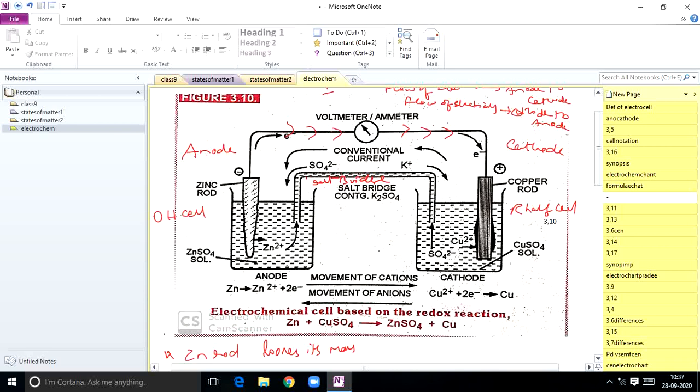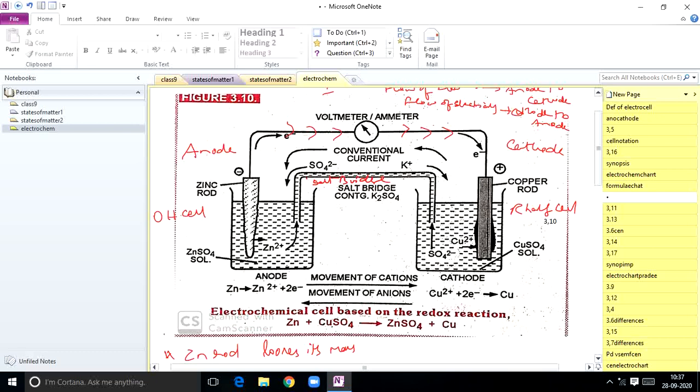That's the key point, and that is the importance of this salt bridge.